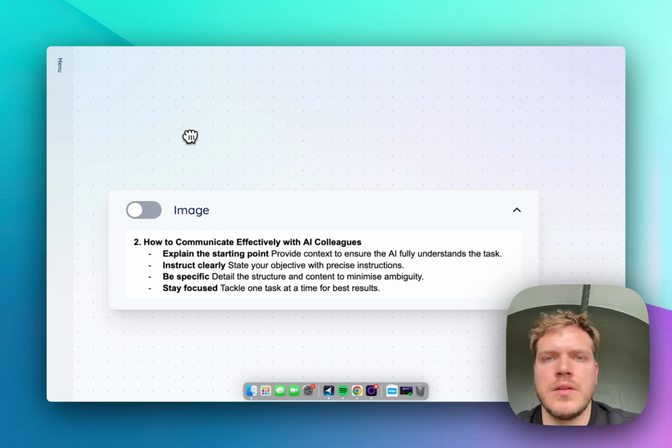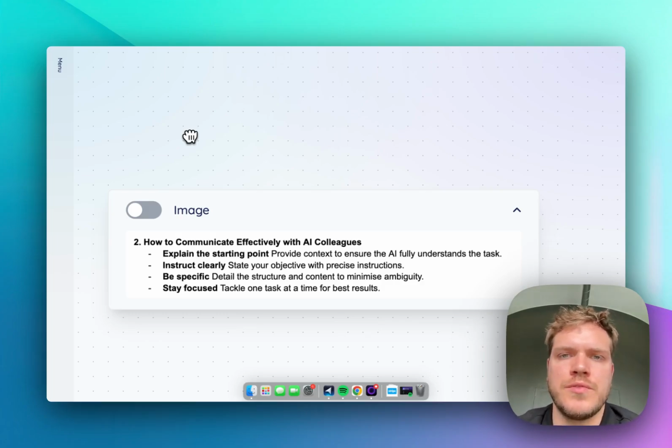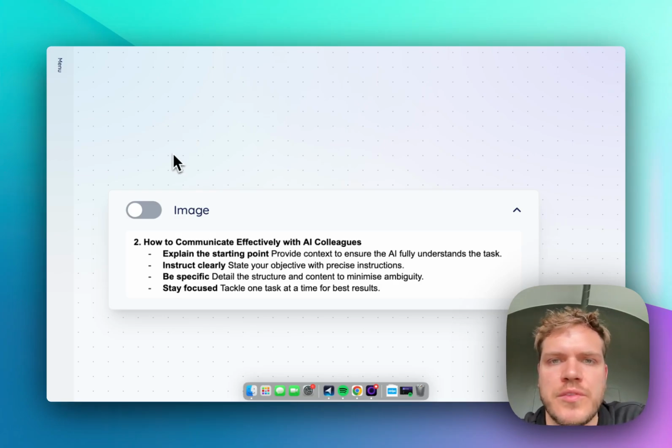And also a final rule is to stay focused. So it's better to generate one artifact at a time. So the job description first and then the LinkedIn post, instead of doing both at the same time. So if you can break down your task into smaller subtasks and let your AI colleague generate this and then that and then that, it's better and often increases the quality instead of mixing tasks up. Okay, and this was the background.